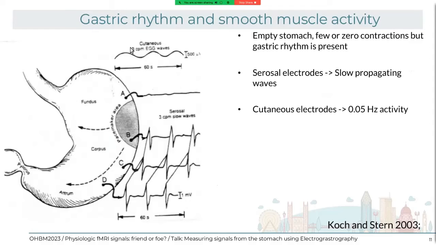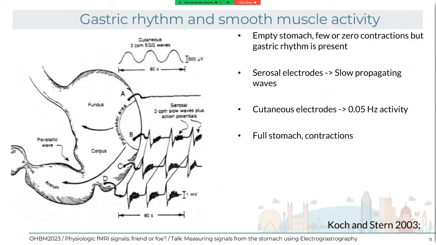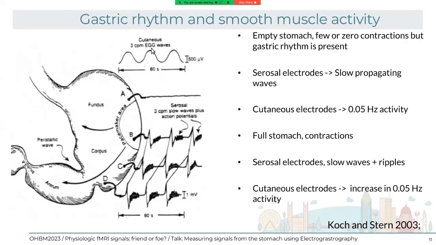Now, when the stomach is full, we start seeing these contractions that are crunching the food and mixing it with the acid. With serosal electrodes, we see the slow propagating waves, but also ripples in charge of the smooth muscle contractions. With cutaneous electrodes, we see an increase in the amplitude of the 0.05 hertz activity. So in a way, the interstitial cell of Cajal network sets the speed of the gastric rhythm, and when contractions occur that are driven by the central nervous system, they occur at the frequency set by the ICCs. This is, of course, a simplification, but quite accurate for most circumstances.